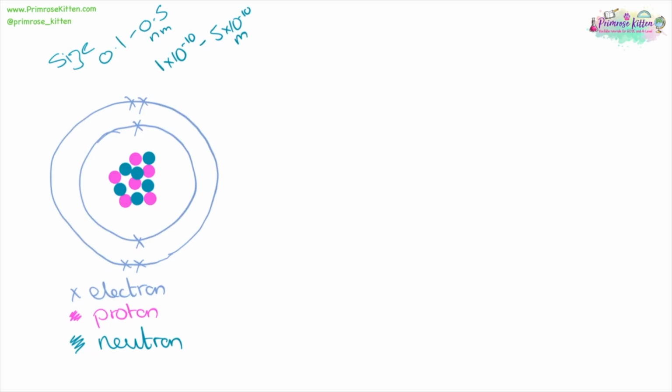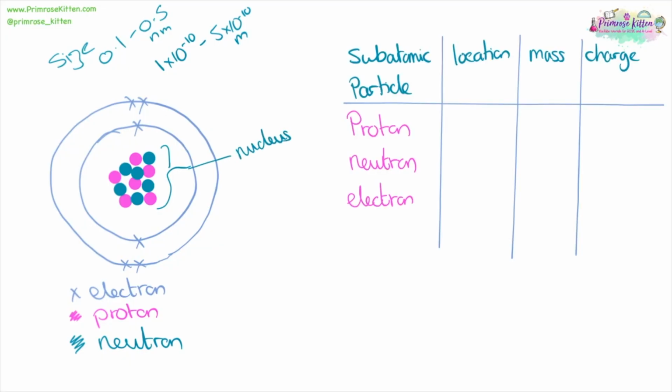Now, inside our atom, we have protons and neutrons, and in the shells on the outside, we have electrons. This bit in the middle here is called a nucleus. Protons and neutrons are located in the nucleus, whereas electrons are in the outer shells.